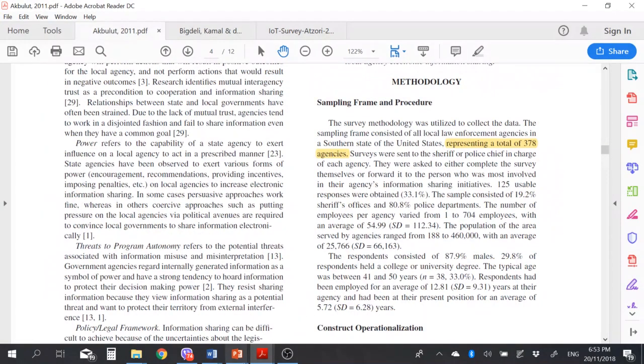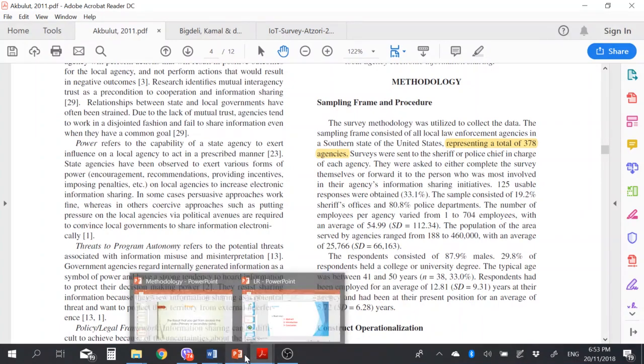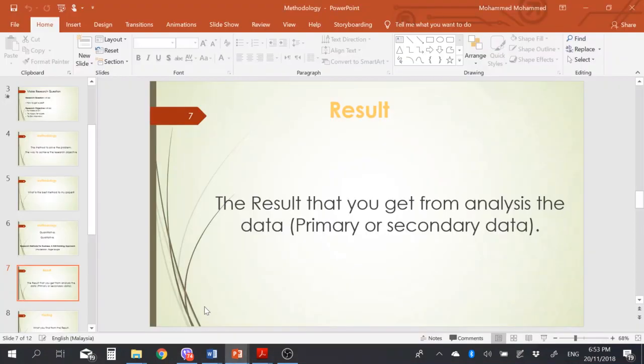And the second one, by getting the quantitative data, like when he did the questionnaire: he distributed the questionnaire and they got answers from 378. That means quantity, not quality. Quantity, many. The author distributed many questionnaires, then they analyzed them using, if we can see the tool here, I think PLS. So here are the two different results that they got.